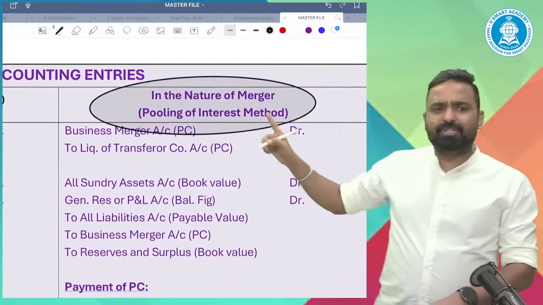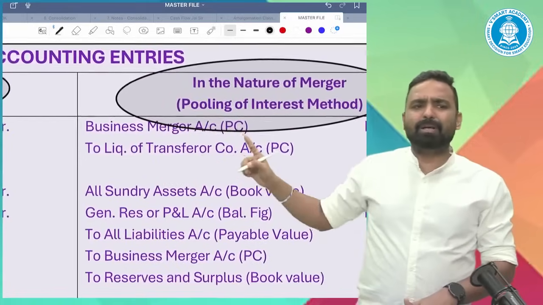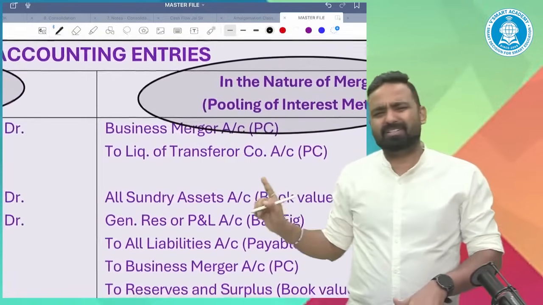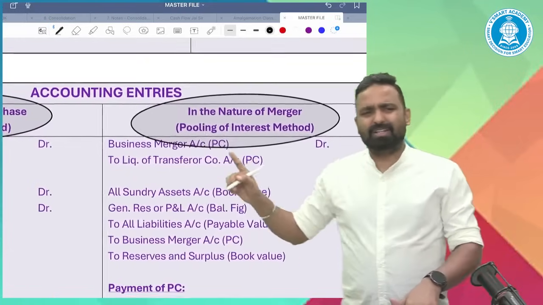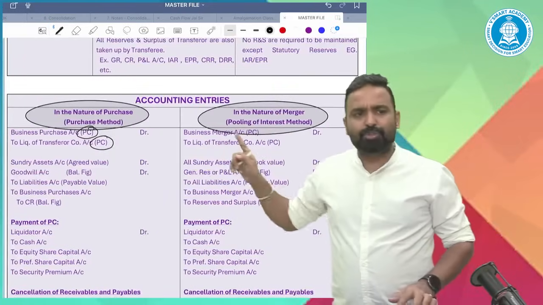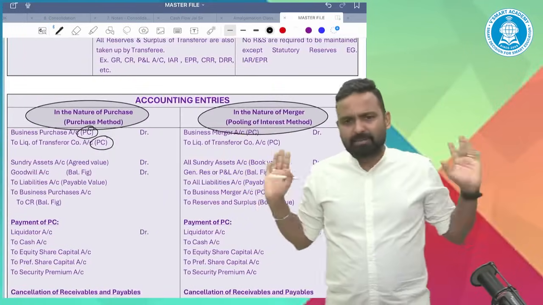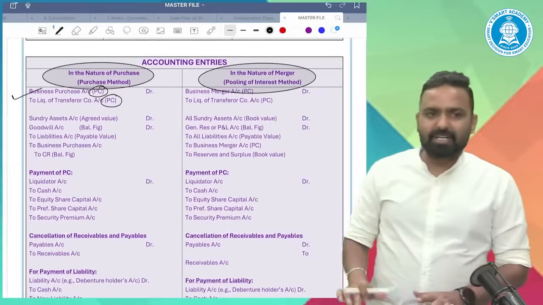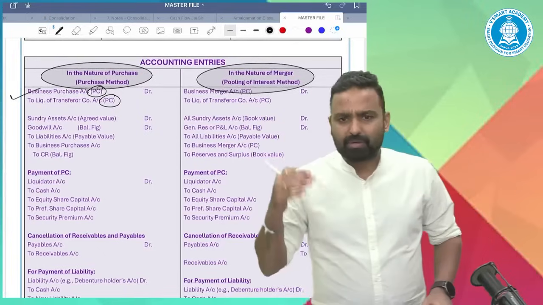Same entry for the merger. Business merger account debit to liquidator of transferor company. You do business merger, you do business purchase, it is the same, no doubt. So the first entry is the same for both: business purchase to liquidator, PC. First entry is done. If you have any doubt in the first entry or subsequent entries, please do ask immediately.